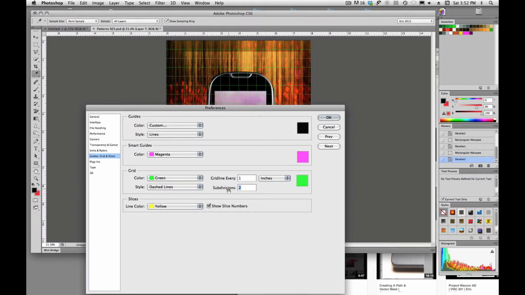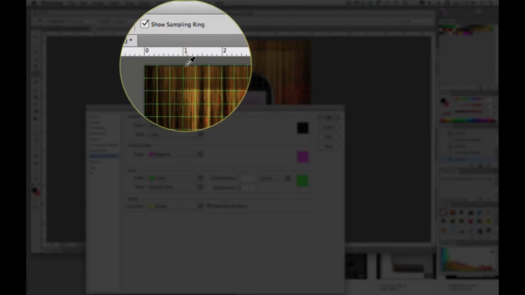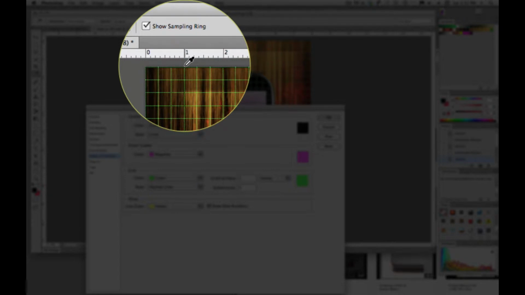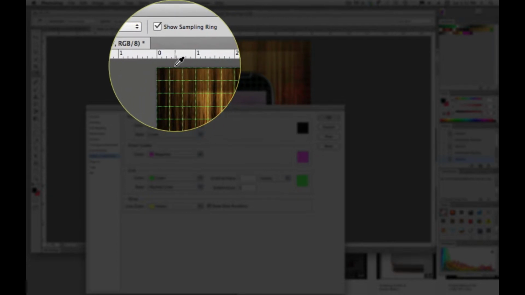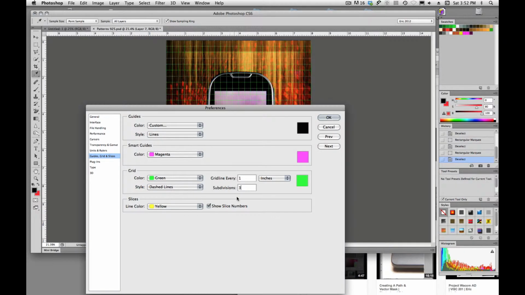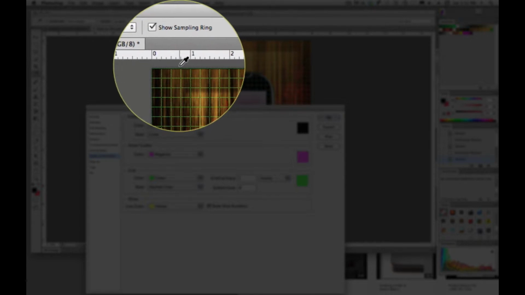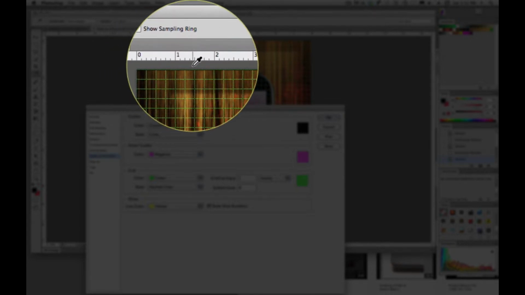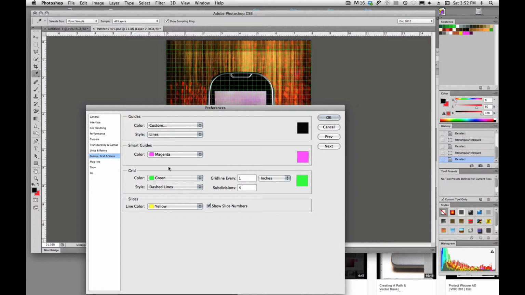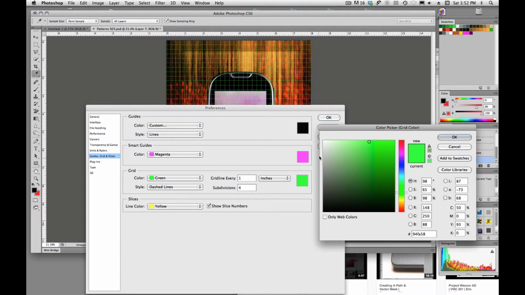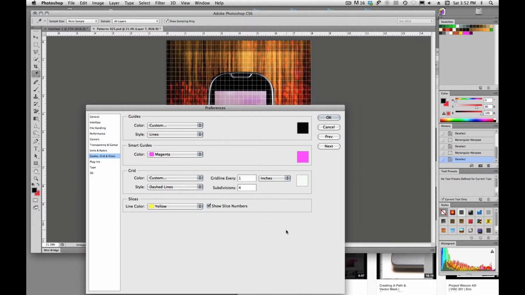If I turn this up to 3, you'll see now within that 1 inch space we've got 1, 2, 3 subdivisions. And we can just kind of play around with that, so we could have a grid line every inch, and then 4 subdivisions between that 1 inch. And we can change the color of our grid line, so you just have to kind of figure out which one works best for you.